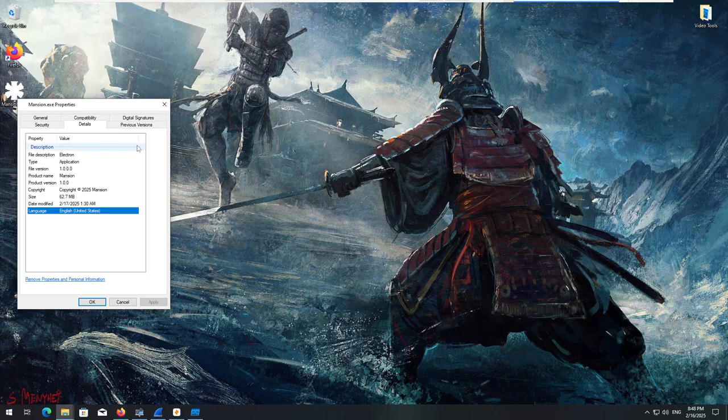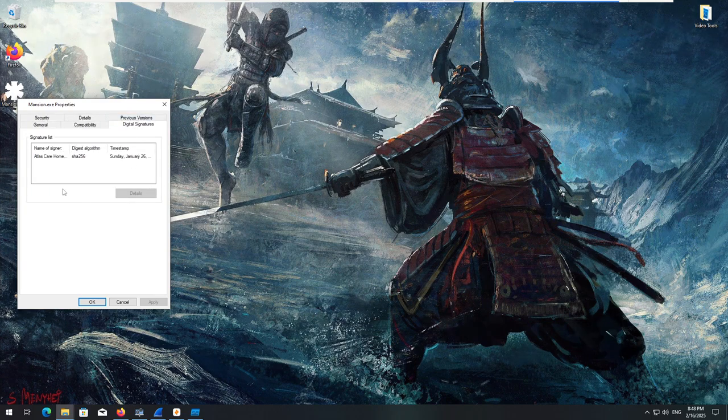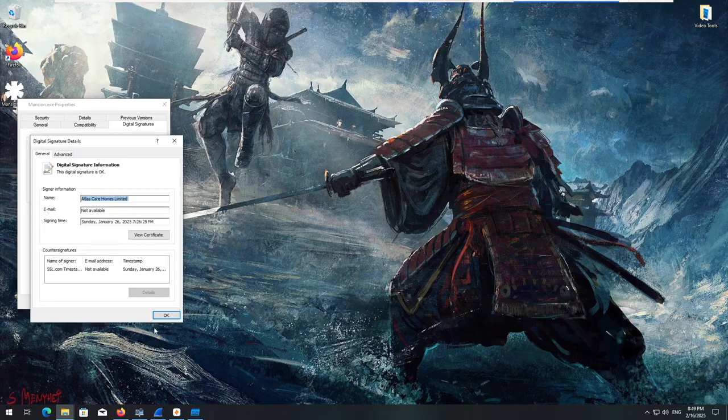Here's another crazy thing. Digital signatures. Atlas Care Homes Limited. Okay. Digest algorithm SHA-256. Timestamp January 26, 2025. Now, obviously, this is going to show up as an invalid signature or something, right? This is crazy. I have not...